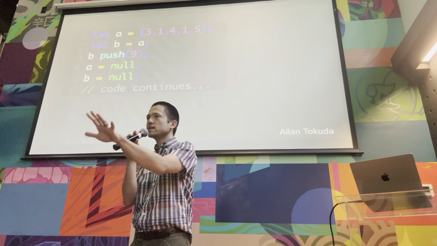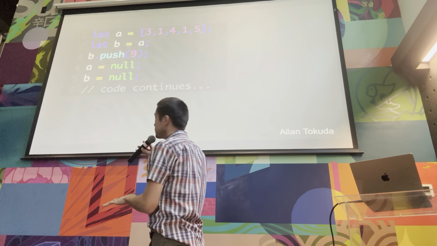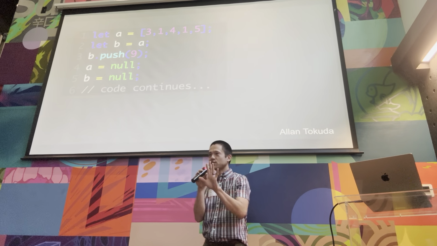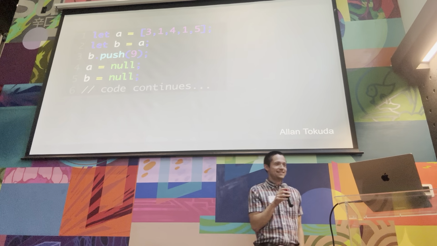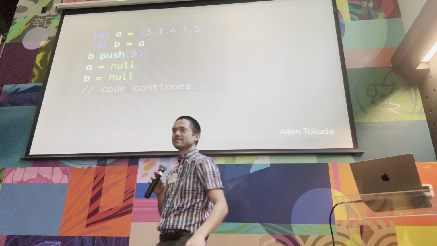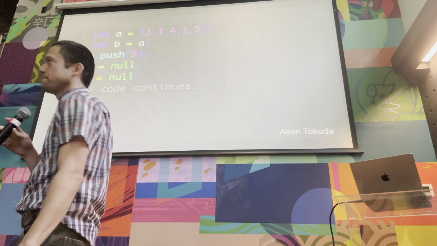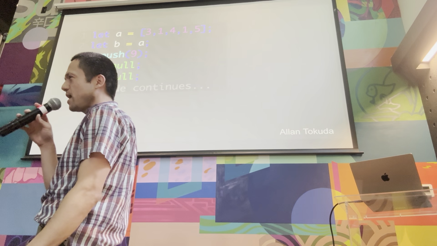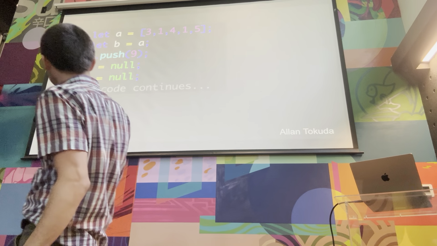Find a neighbor and just talk to each other about what happens on line 5. Just take 30 seconds. But yes. JavaScript, how am I supposed to know what happened?